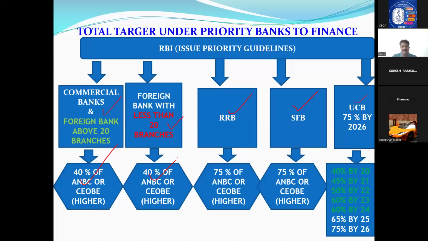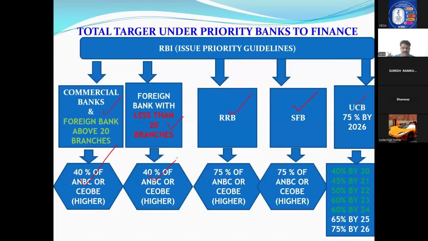But I will give you an example. Recently, one foreign bank opened one branch in Mumbai. Whether they can do 40% in all, including the agriculture target of 18%? Whether they can give with one branch, they can't do it. So that's why Reserve Bank of India has given some cushion or comfort to foreign banks with less than 20 branches. Less than 20 means it can be one branch also.